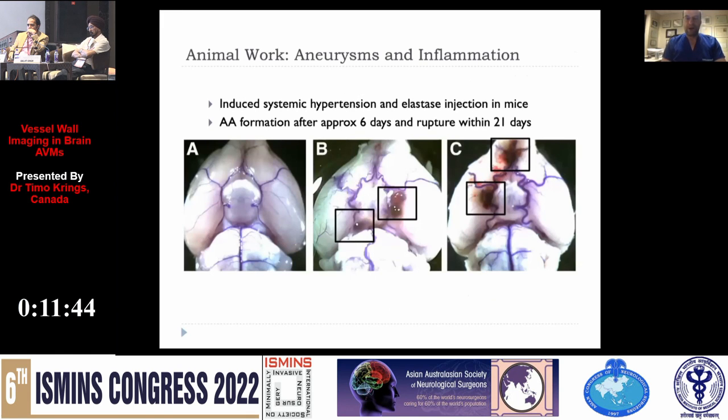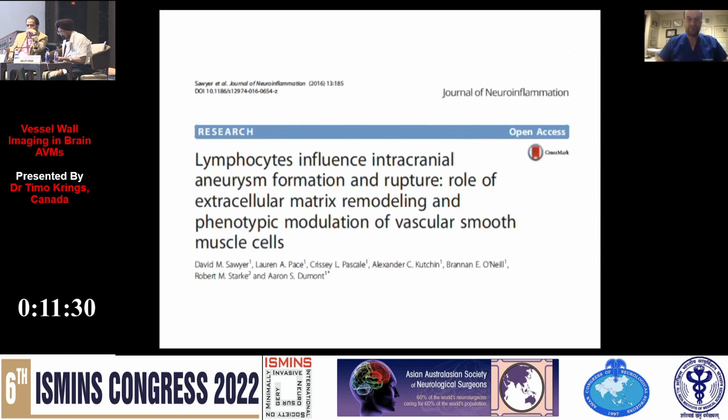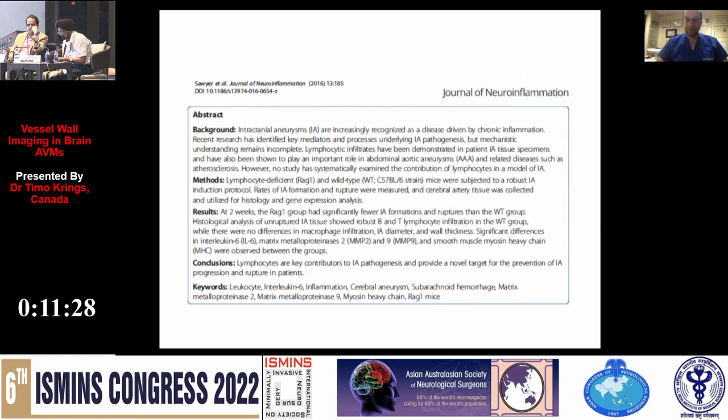We know from animal studies where we can induce aneurysms that then rupture, that those animals that are engineered to not have any leukocytes have fewer aneurysm ruptures and aneurysm formations. So in this group here, there was a lymphocyte deficient group compared to a wild type group.